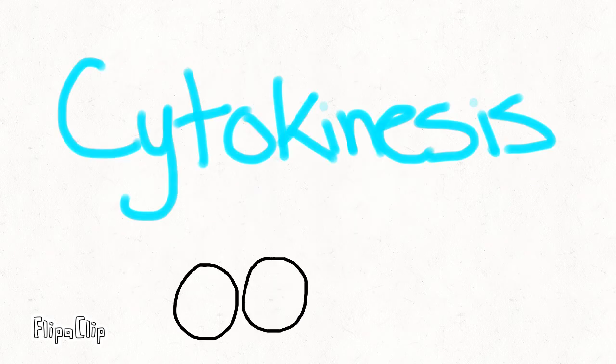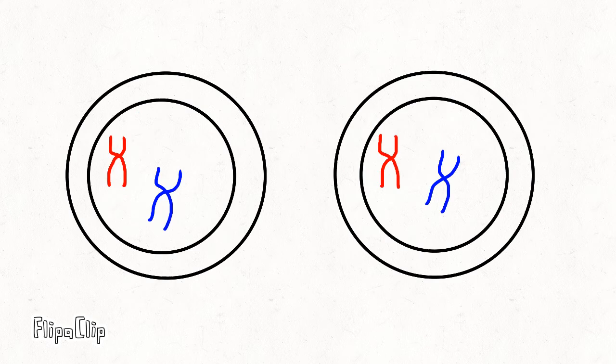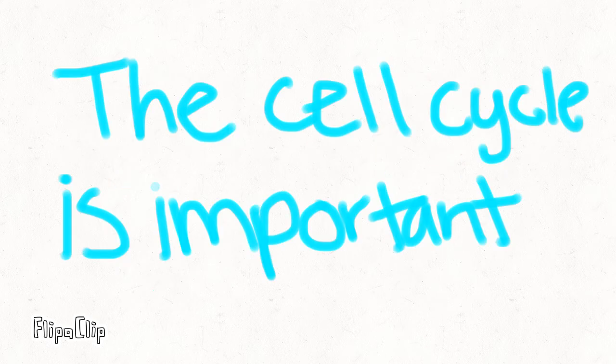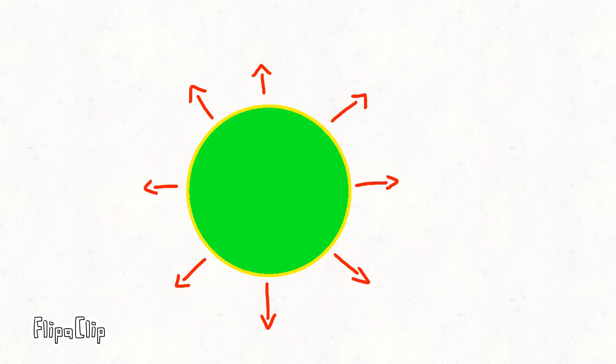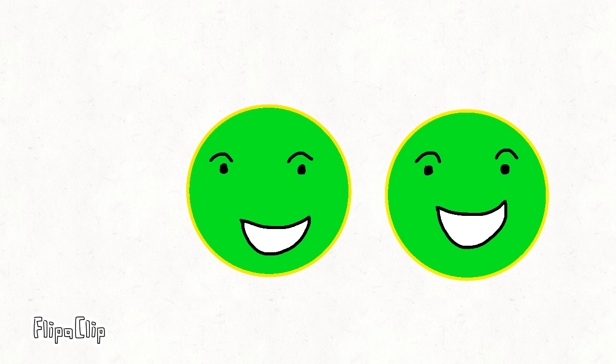Cytokinesis is the part of the cell division process during which the cytoplasm of a single eukaryote cell divides into two daughter cells. The cell cycle is important because it's the series of events where a cell grows, prepares for division, and divides to form two daughter cells.